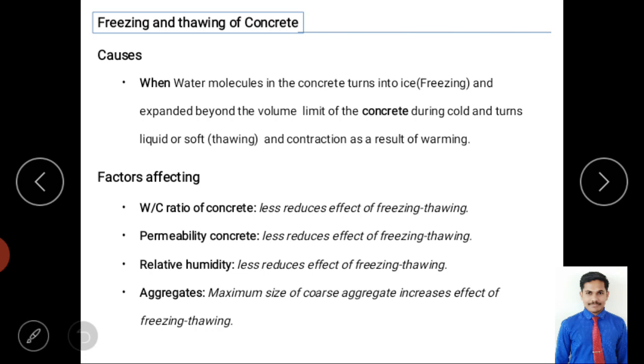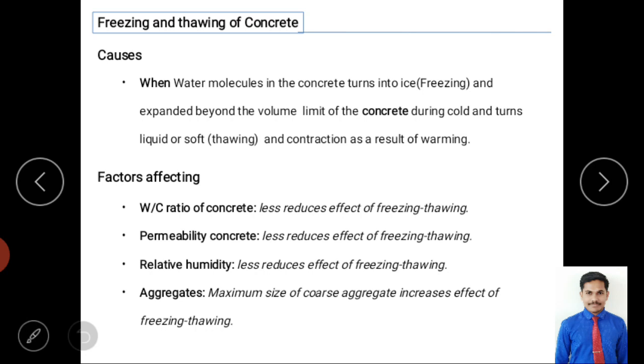So when it affects the structure, it causes some problems and durability reduces. I think you understood. Now we'll go through the different factors which are affecting this process. So one is the water cement ratio, weight of the water to weight of the cement, right?